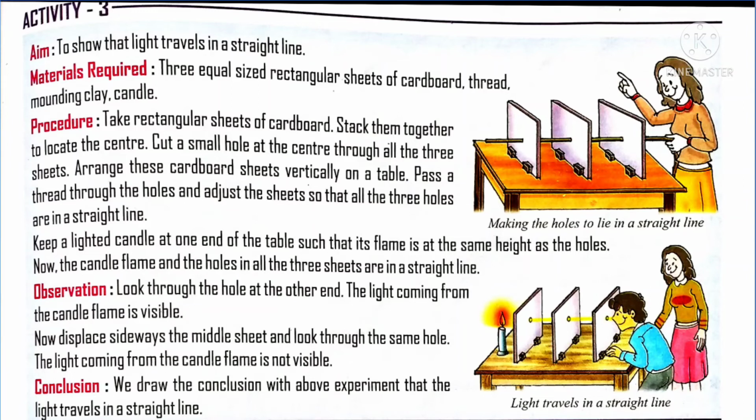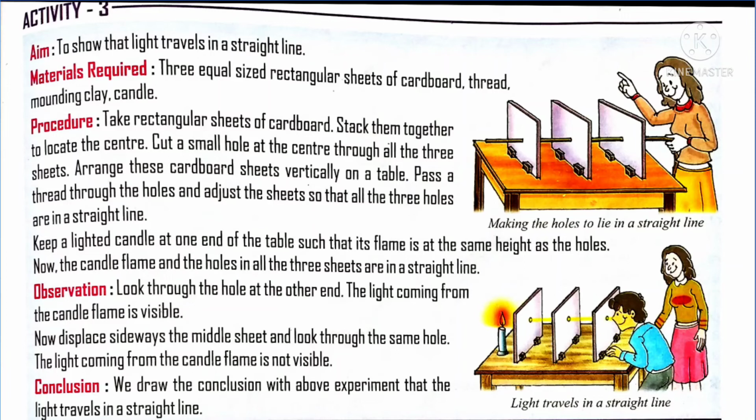Now the important concept is reflection. What is reflection? When the light ray bounces back after hitting a surface, into the same medium, it is called reflection. Suppose light is traveling from a candle to a medium, that means on the surface of a wall. After reaching the wall, the light bounces back after hitting it and comes back into the same medium. That is called reflection. What is reflection?